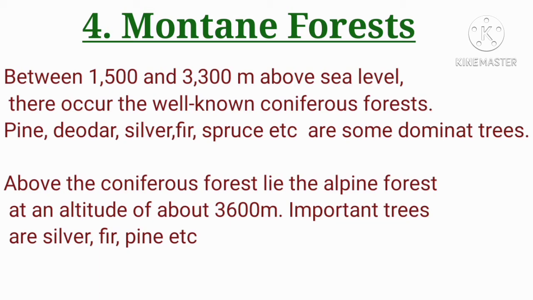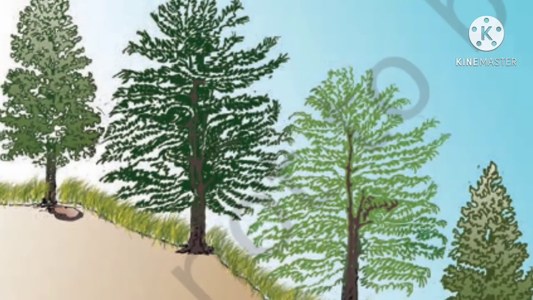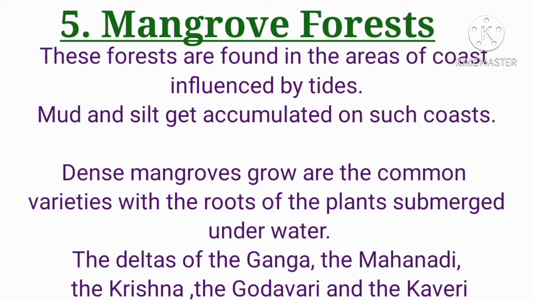Between 1500 and 3300 meters above sea level, coniferous forest can be seen. Some important trees are pine, deodar, silver, etc. Then above the coniferous forest lie the alpine forests at an altitude of about 3600 meters. Important trees are silver fir, pine, birch, etc. Last one, mangrove forest.